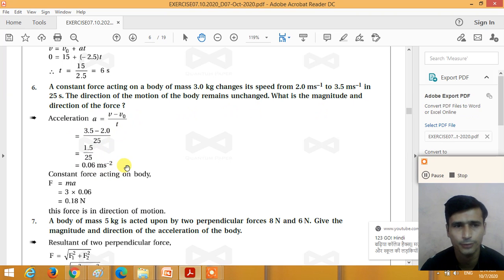Now the magnitude of the constant force F is equal to m into a. Mass of the body is given as 3 and acceleration a is 0.06, so F is equal to 0.18 Newton. Here the acceleration is positive, that means the force acting on the body is towards the direction of the motion. If we get the acceleration negative, the force acting on the body is opposite to the direction of the motion, right?